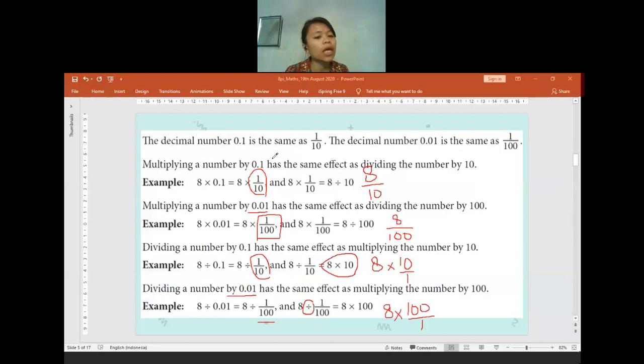Yeah, in here, when we have a division with a decimal, we can change it into a multiplication, but the number will change. If we divide by 0.1, it's the same thing as we multiply it by 10. If we multiply the number by 0.1, it is the same thing as we divide the number by 10. Yeah, it only works for decimals like 0.1, 0.01. So if we multiply the number by 0.01, it's the same thing as we divide the number by 100. Now if we divide the number by 0.01, it is the same thing as we multiply the number by 100.